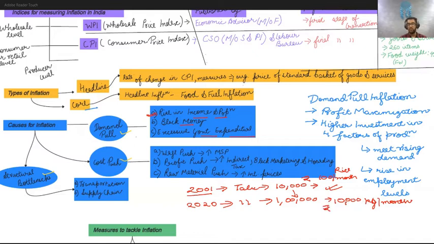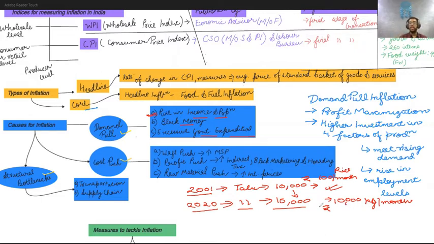Or let's do one thing to make things more clear. We can keep the population as it was in the year 2001. Let's assume in 2001 the population of the village was 10,000 and they were earning 100 rupees per month. But in 2020, the population is the same, but now they are earning a higher sum of money, 10,000 rupees monthly. What you can say is that because people have more liquid money in their hands, they'll be able to buy more goods and commodities.